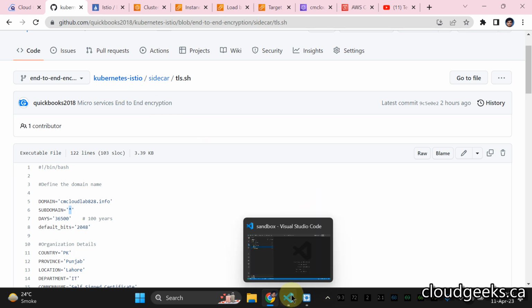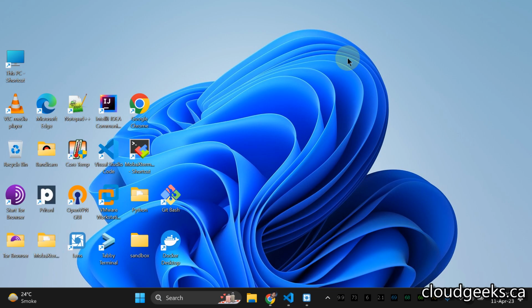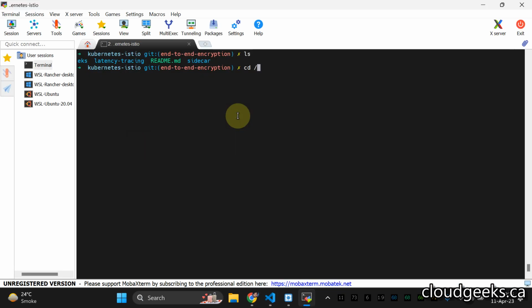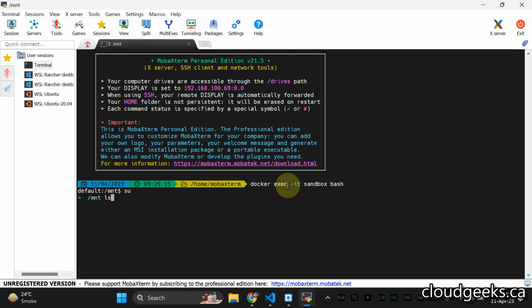First of all, let's create that particular script. So what I need to do is take a shell into the container. Let me take a fresh shell. Previously it was already open, so I'm going to do a fresh shell into the sandbox. I've already cloned this repo for you guys, and I navigate to this Kubernetes Istio folder.